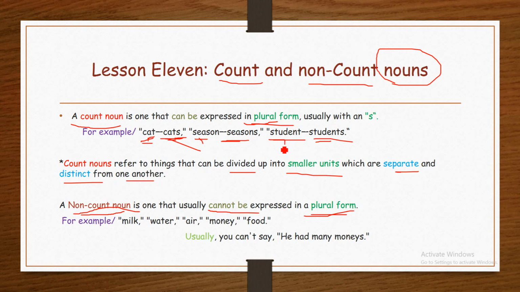For example, you have a group of students. You can separate the group. For example, a group of 20 students can be separated into 4 groups of 5. Therefore, students are countable. They can be counted.